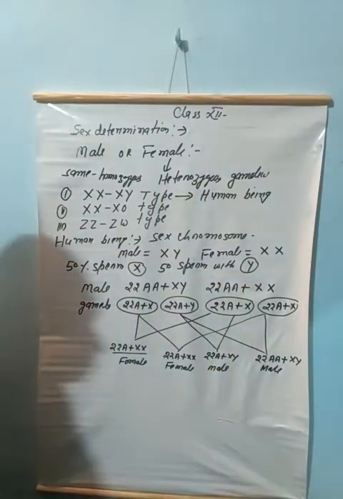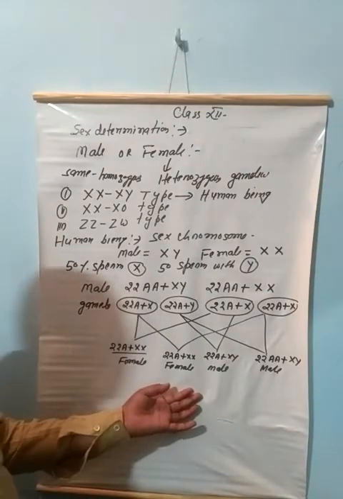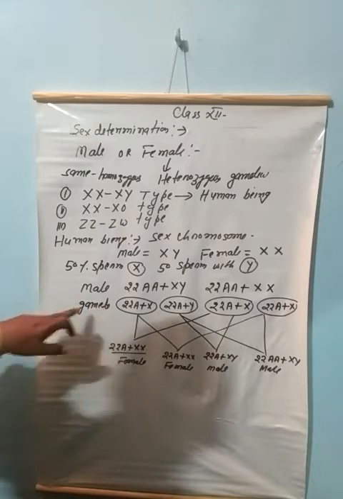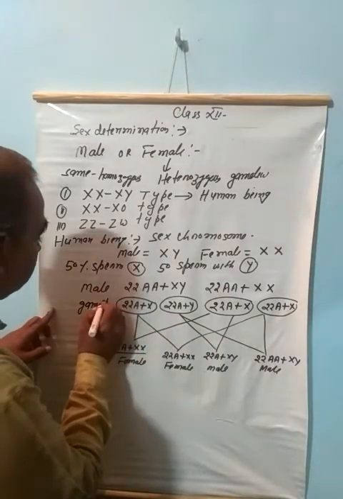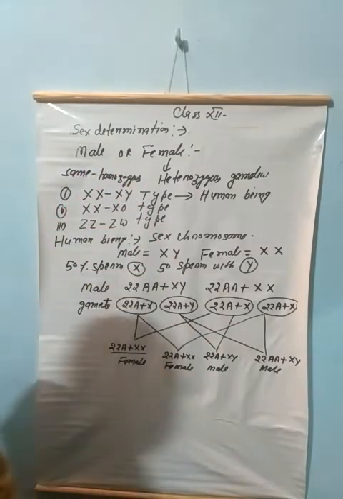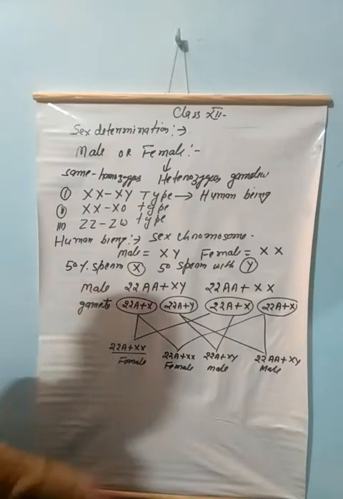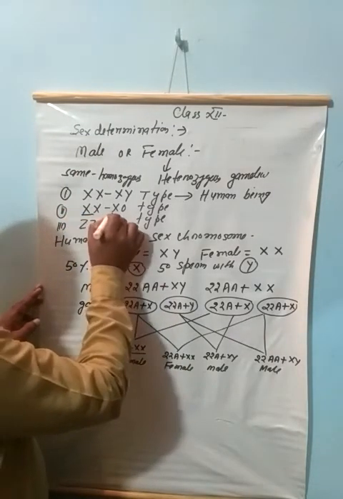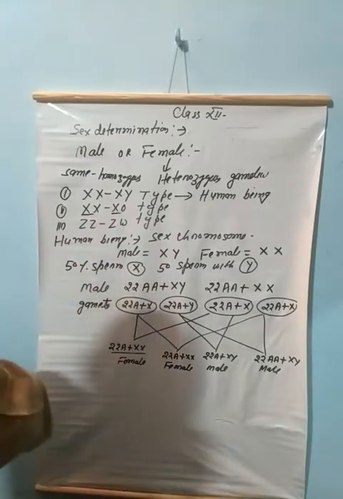So in human beings, such a type of sex determination process is found where the male is responsible for the sex determination. The same process is found in the case of XX and XO.